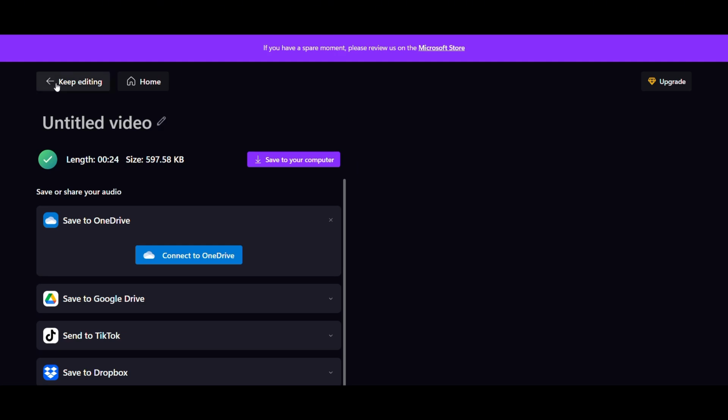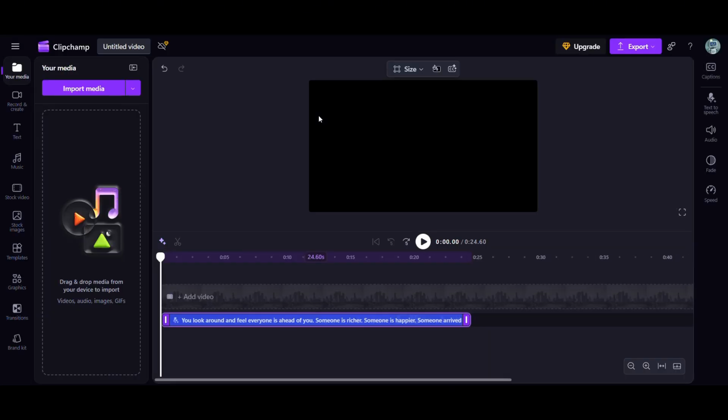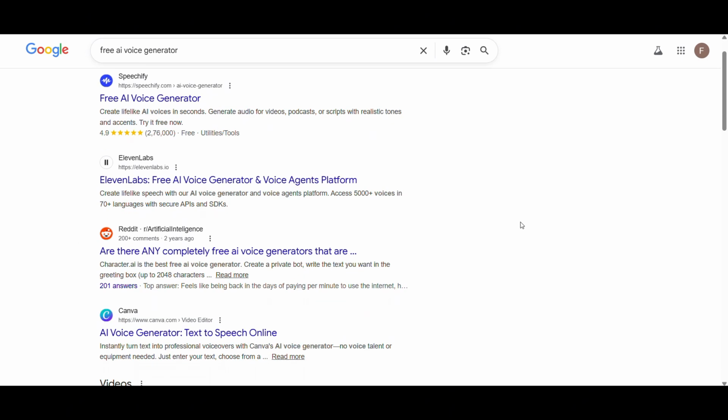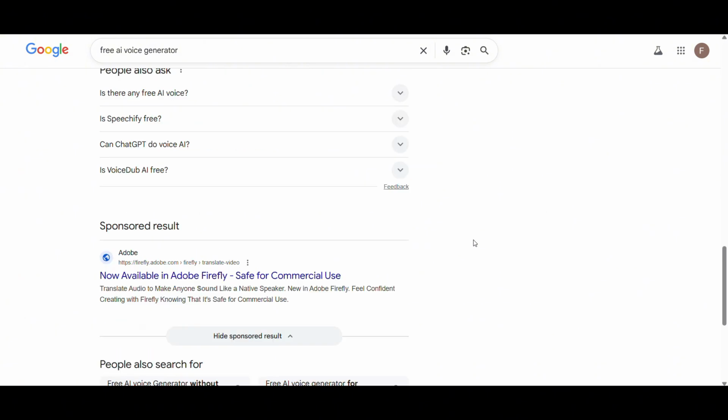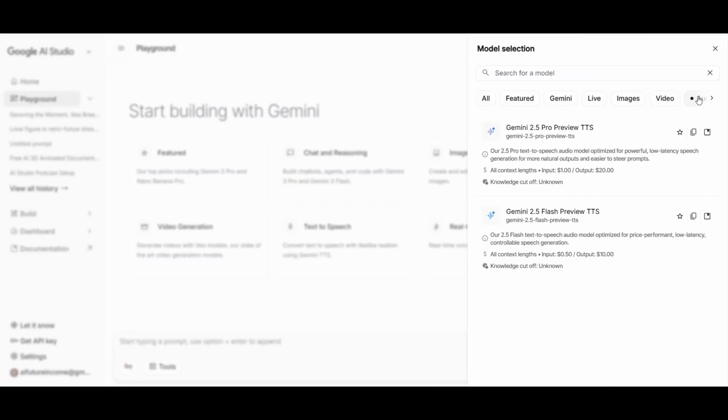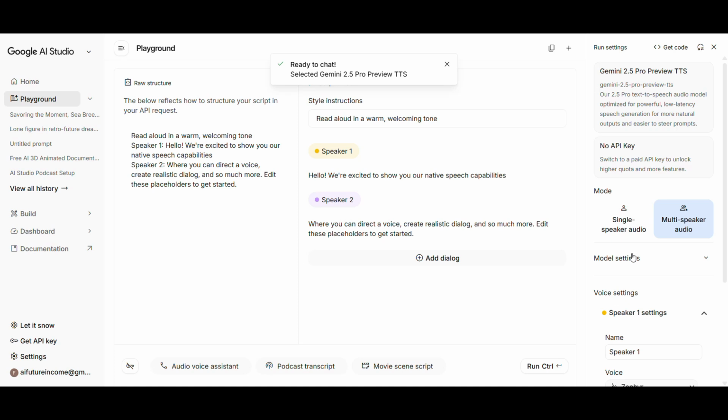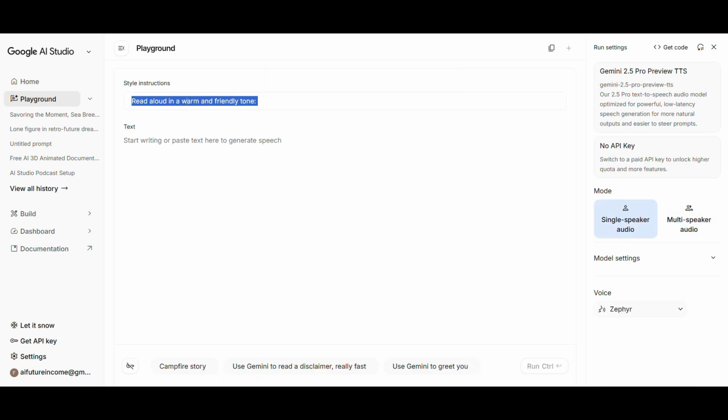Option 3, any free AI voice generator. There are tons of these online. I'm opening Google. Searching, free AI voice generator. Look at all these results. I'm opening Google AI Studio, another free tool for our purpose. Just go to Audio, and select Gemini 2.5 Pro TTS. Select Single Speaker Audio. And just paste in your script here.